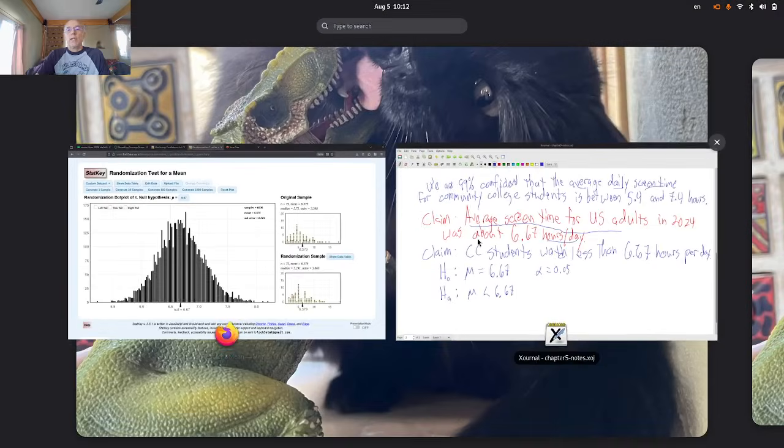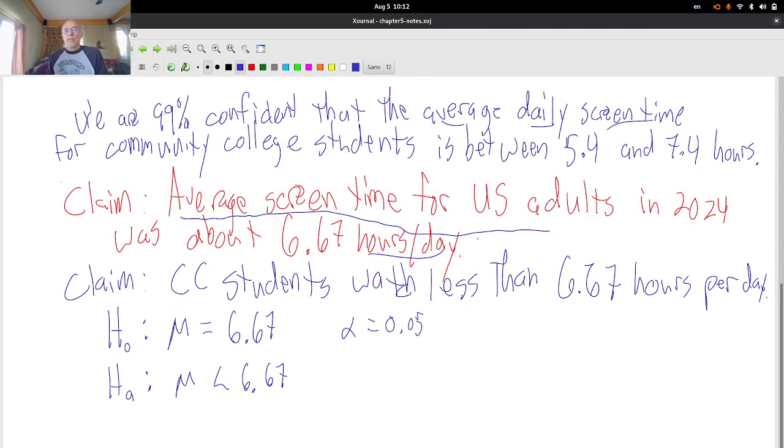Back to the notes page here. According to StatKey, we have a standard error, SE, of about, I'm going to go with the second one, 0.384 hours per day. Now that's not the standard deviation of the sample.